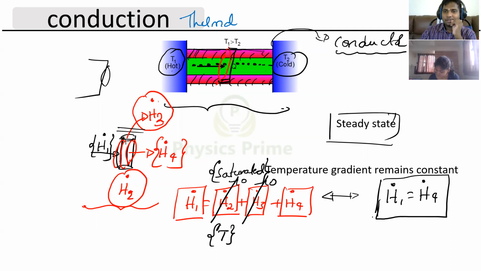Isn't it? That means the rate of energy coming to this cross section is the rate of energy flowing to the other end cross section. Whatever energy is coming is going to the other end. Are you getting it? The rate of transfer of energy from the previous end to this end is equal to the rate of transfer of energy from this end to the right side end, the colder end. Got it? So this phenomenon at this stage is called